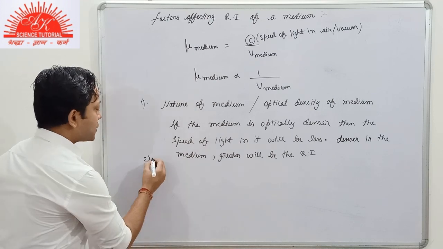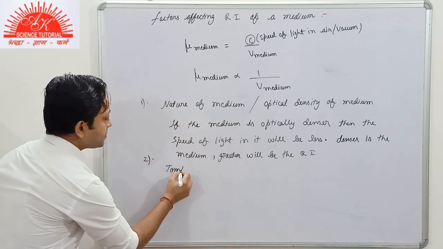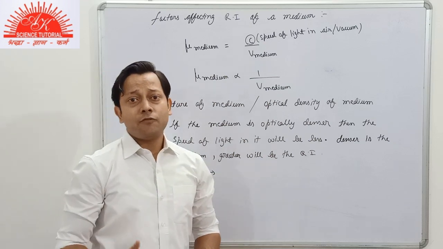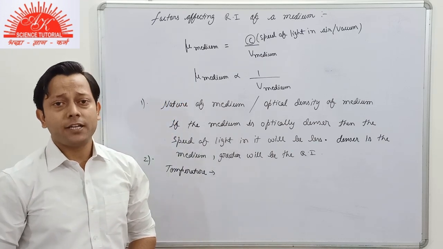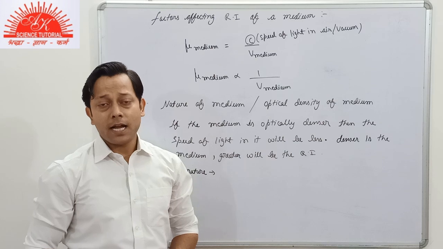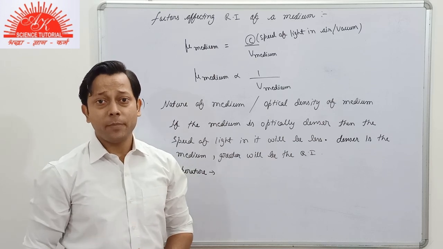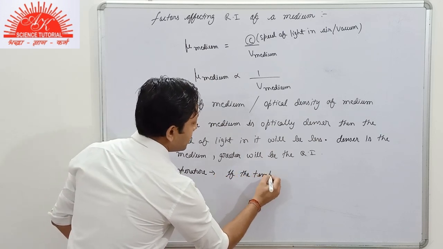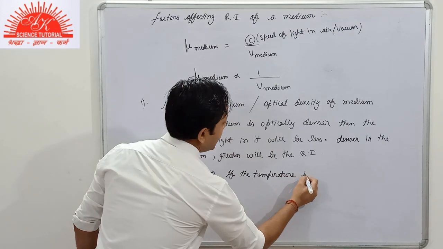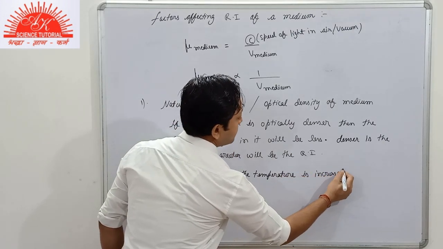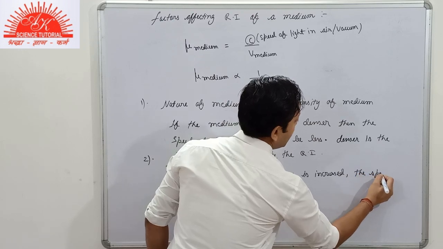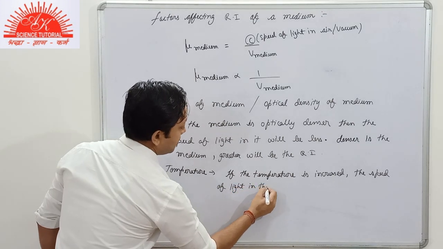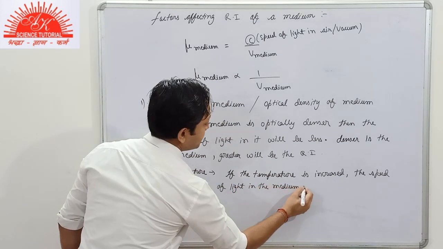Now we move to the next factor, that is temperature. Now, if we increase the temperature of the medium through which light is traveling, suppose that we have glass, and we raise the temperature of glass, that is the medium, then if the temperature is increased, the speed of light in the medium increases.